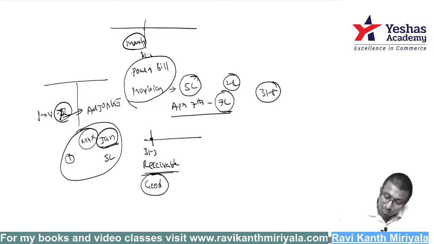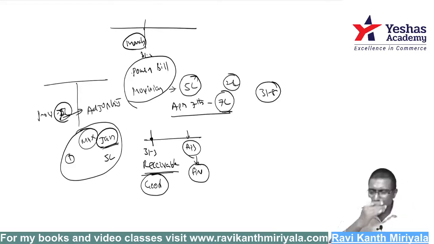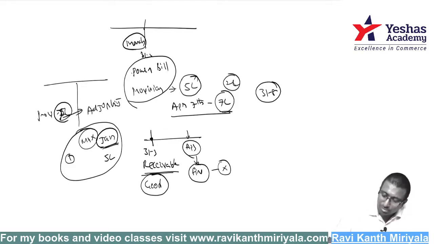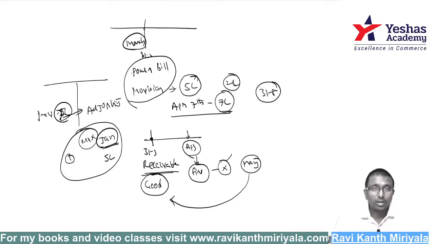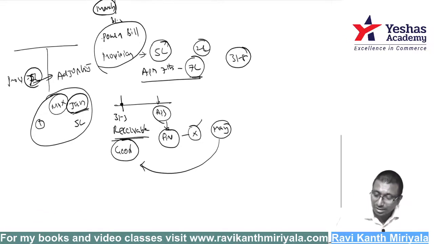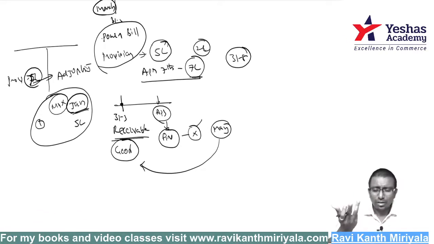But subsequently, what happened? Let us say in the month of April, a fire accident happened in the premises of the customer, not with us. Customer Mr. X has lost everything. In May or June, we received a notice from the liquidator, the receiver, saying that he is not able to pay you money. He became insolvent.